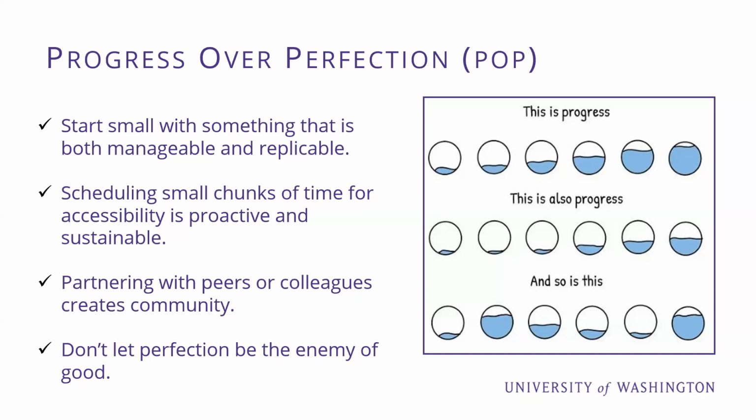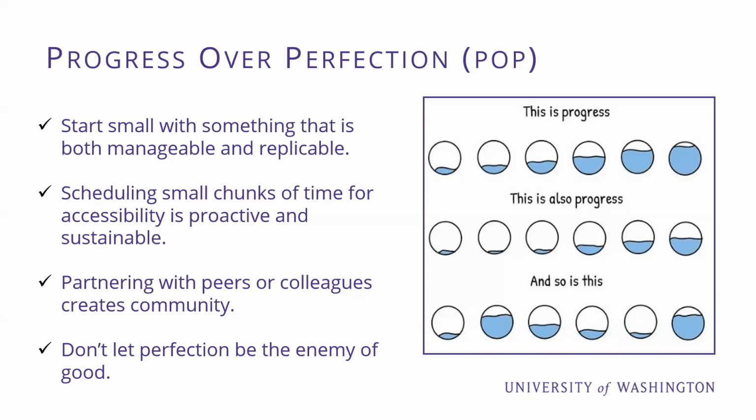On the slide is one of my favorite graphics. It's from an artist called Monika, spelled Mounika, and her website is Monika Studios. The graphic has 3 rows of circles. Each row has 6 circles, and each of those circles has a different level of blue in it. I imagine them to be like glasses of water. Some have a little line of blue in them, some are filled maybe halfway, some are 3/4 of the way, some are almost full, but none of them is completely full.